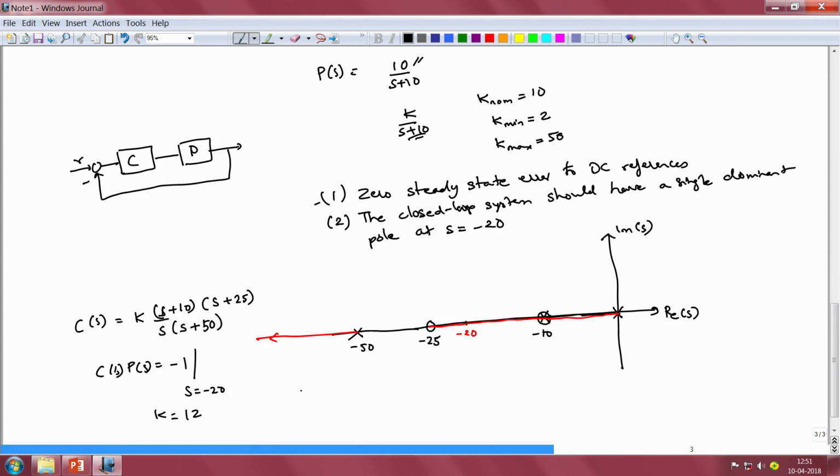So if we choose our controller C of s to be equal to 12 times (s plus 10) times (s plus 25) divided by s times (s plus 50), then we would have the dominant pole of the closed loop system lie at the point s is equal to minus 20.